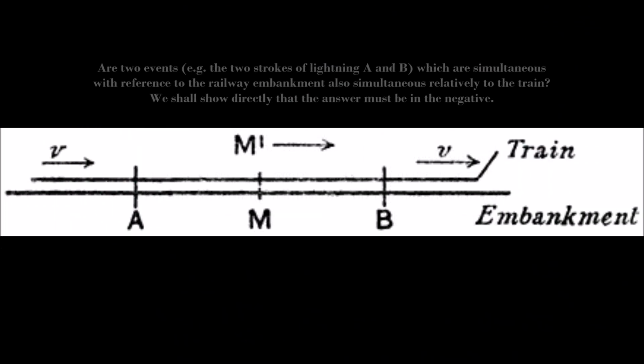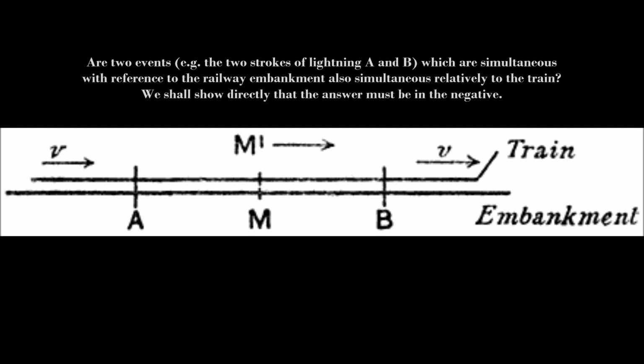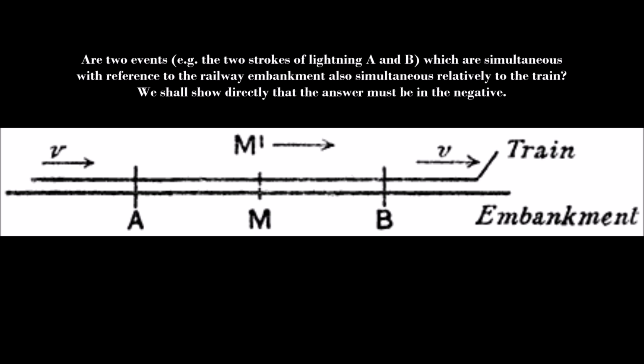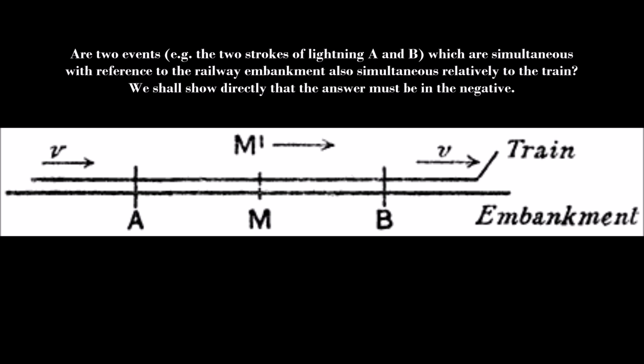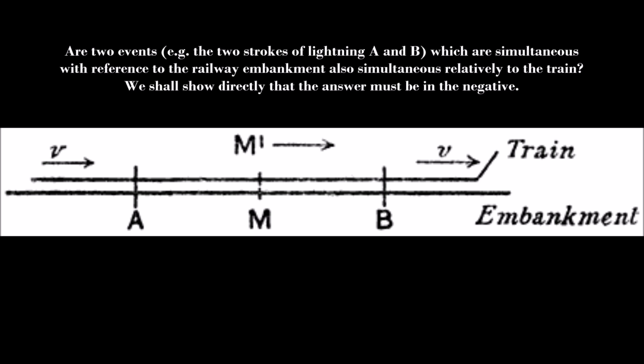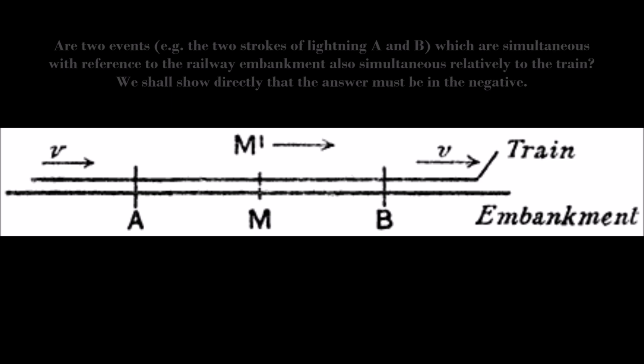Are these two events, meaning the two strokes of lightning A and B, which are simultaneous with reference to the railway embankment, also simultaneous relative to the train? We shall show directly that the answer must be in the negative.